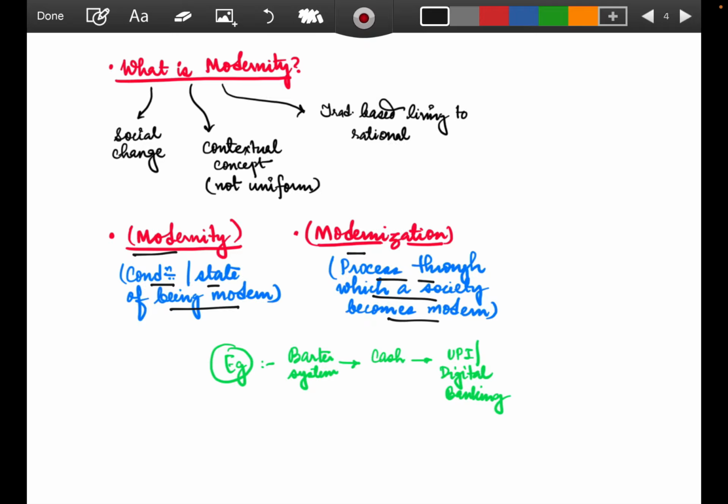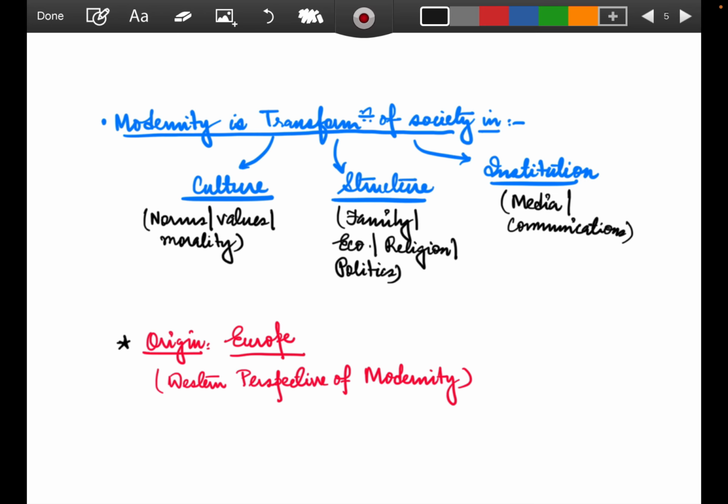So you need to develop in and around this. One example we can give of the pattern of modernization is the barter system, then cash, then UPI or digital banking. So what is happening? This is a process that has changed over the years. So modernity is transformation of society. The main keyword is transformation of society, or you can talk about social change.